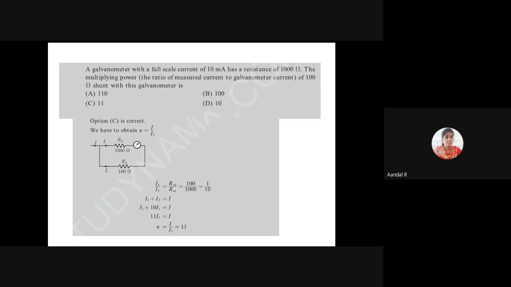Can you get this point, ma? Can you understand how to solve this problem?